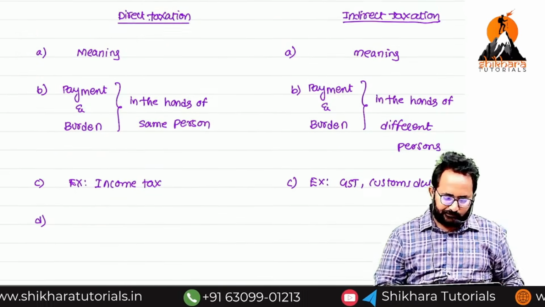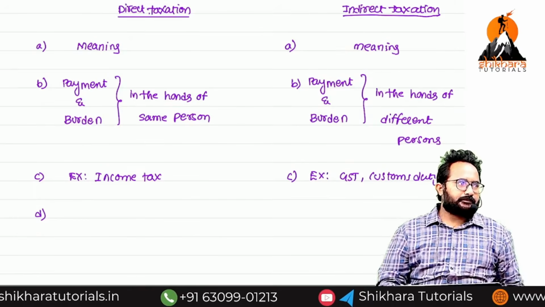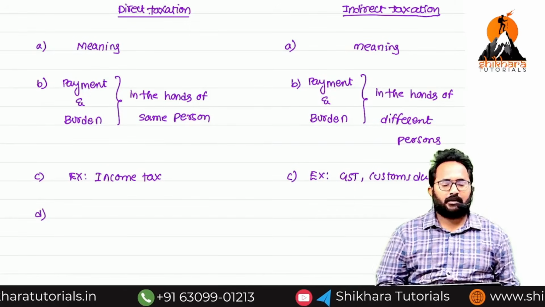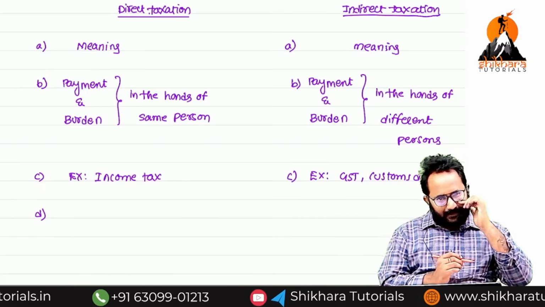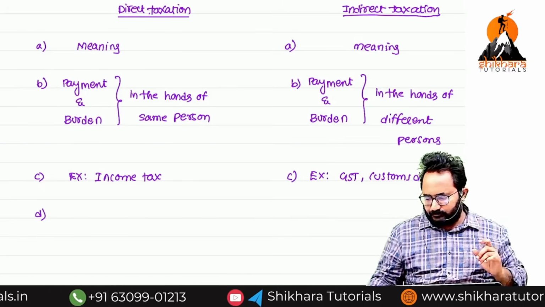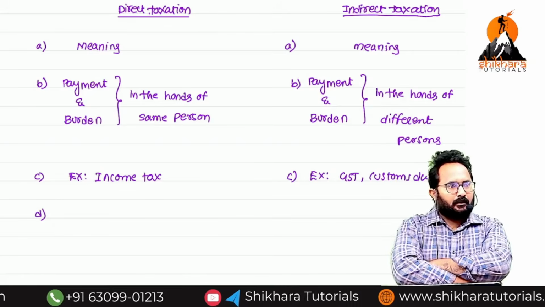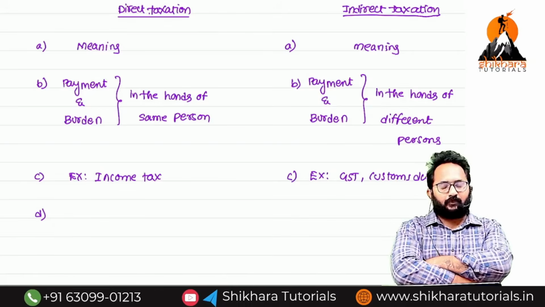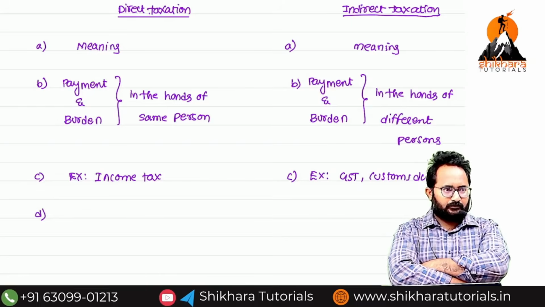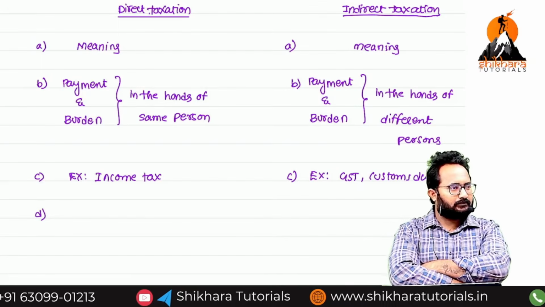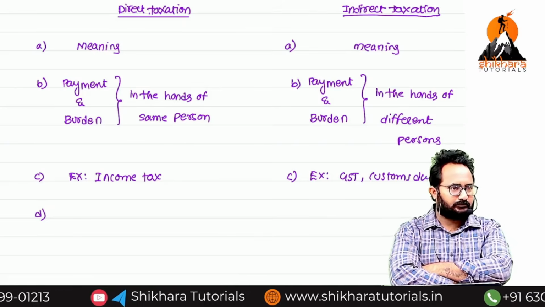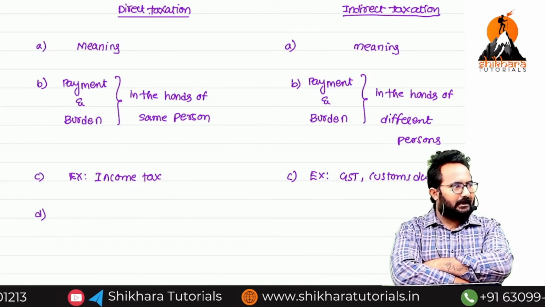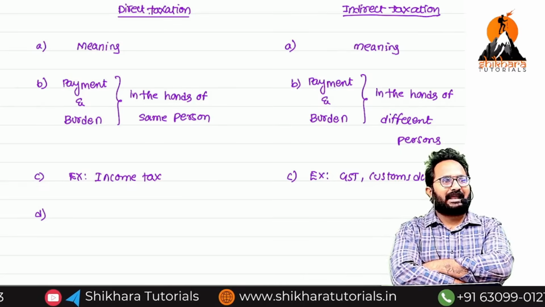Now, I will tell you 3 person names, then you have to decide. First person, you only. You are paying any tax? No, because you don't have any income. Second, we can take the 20 lakh salary earning person.